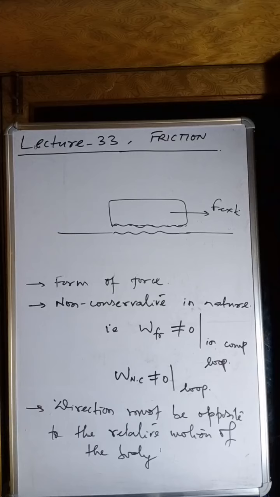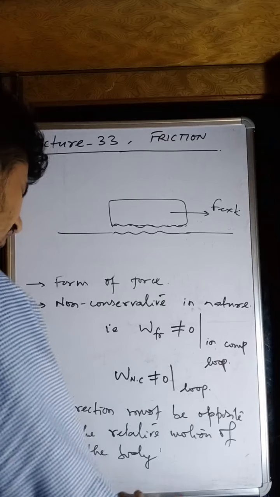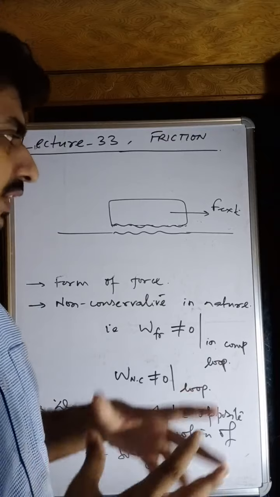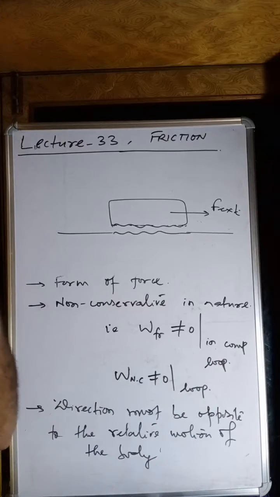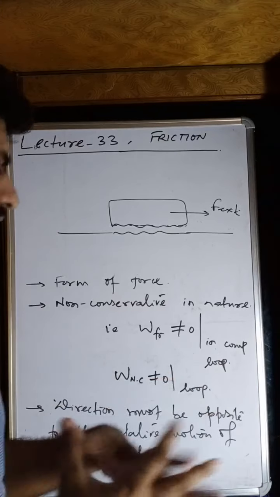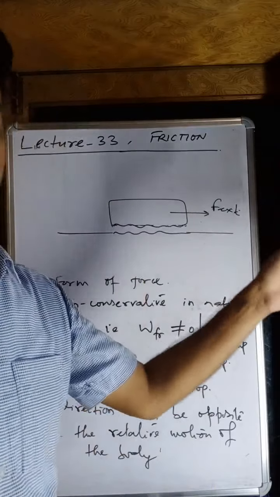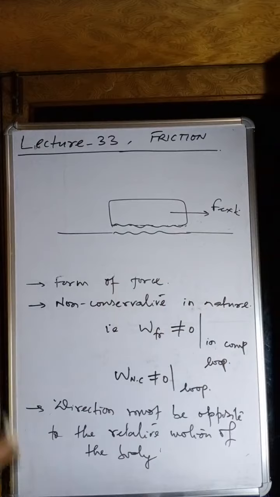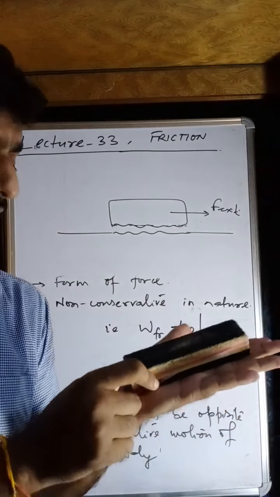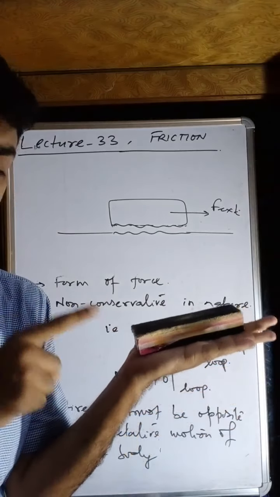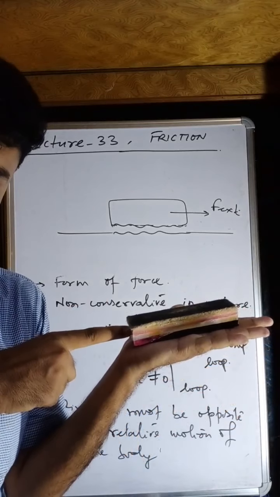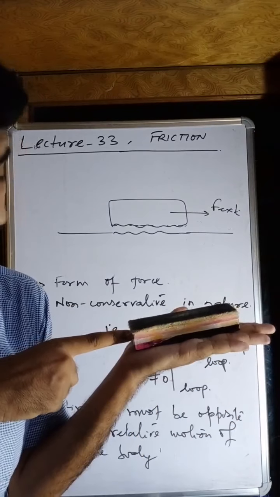Okay, my dear students. Now we'll get to the types of friction. What will be the types of friction? If any body is in a static state, suppose an external force is acting, but the body is not moving. For example, look here, my dear student. This is my duster. I put this duster on my hand. I'm applying a force over here. Look carefully, my dear students. I'm applying the force, believe me, but this duster is not moving.